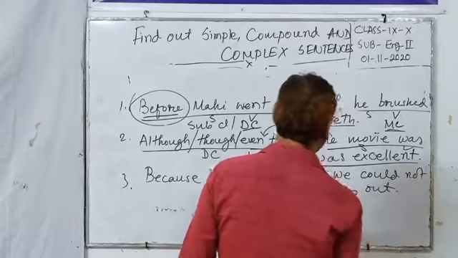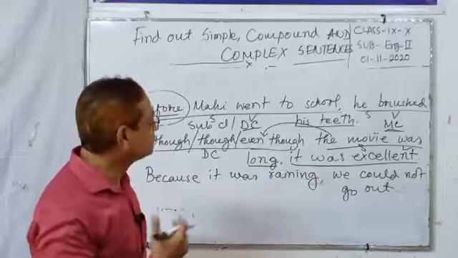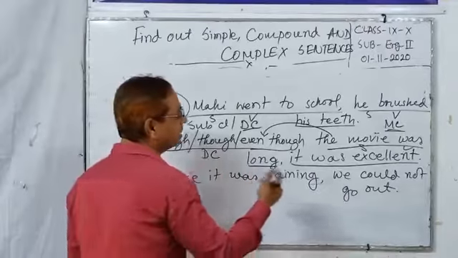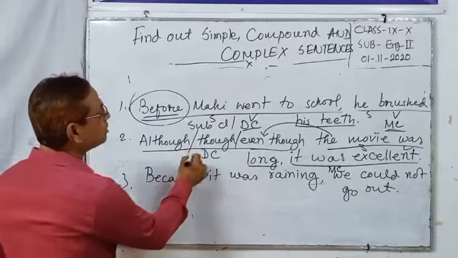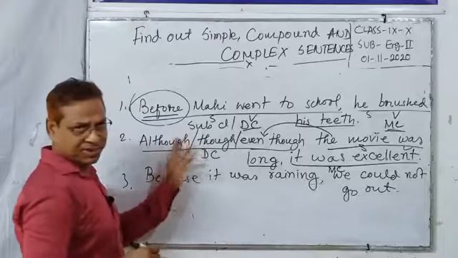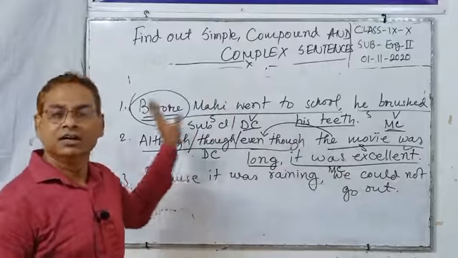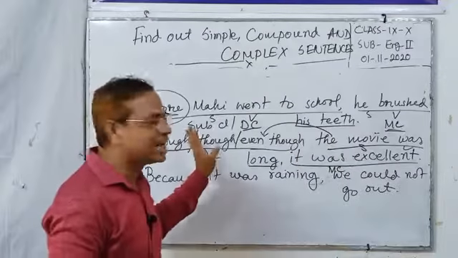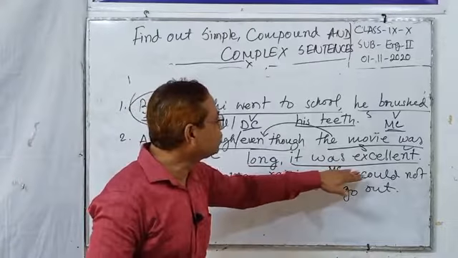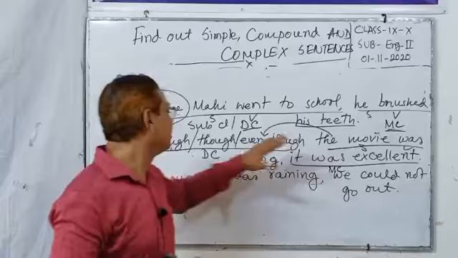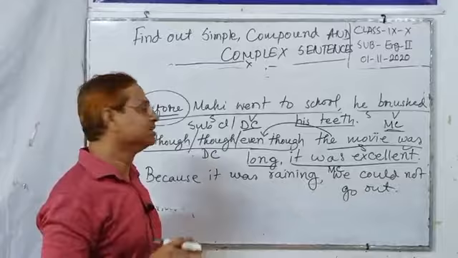And this part stands by itself. It can convey its meaning fully, so this is the main clause. A dependent clause relies on the main clause, but the main clause does not rely on the dependent clause. This is the main clause, this is independent. But the dependent clause is not free, it is not independent.